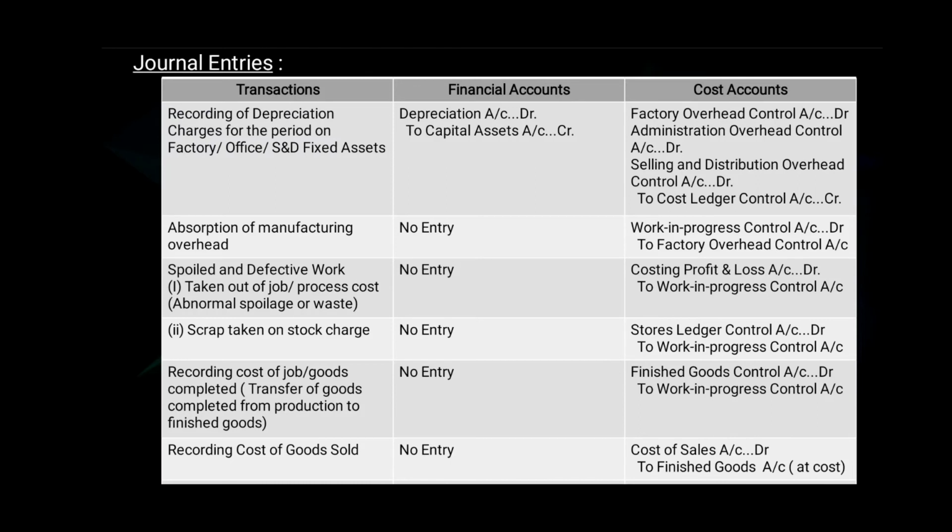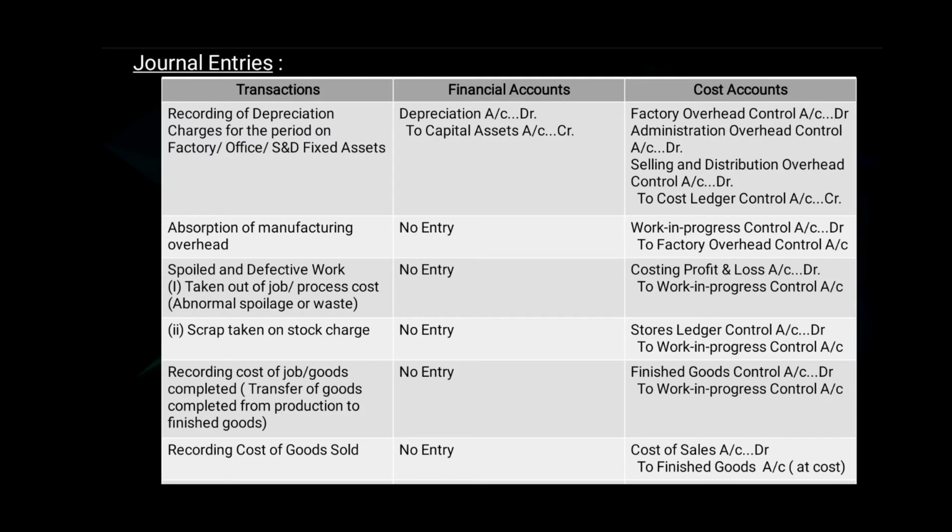Second, scrap taken on stock charges. In financial account there will be no entry. In cost account the journal entry will be stores ledger control account debit to work in progress control account.